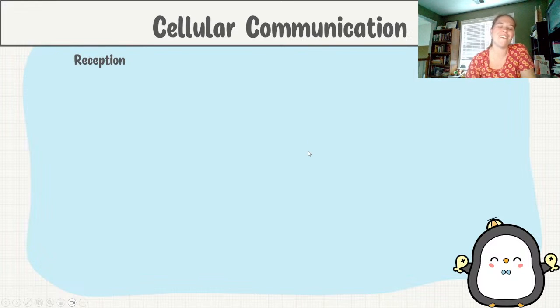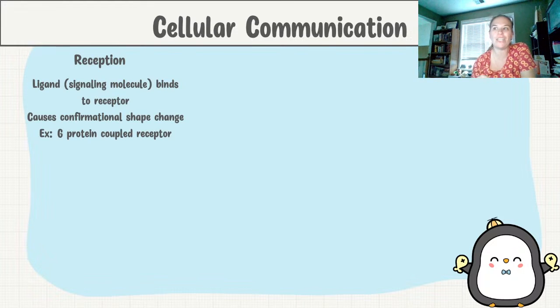So the first step of our cell communication is reception. Reception has to do with when our signaling molecule, our ligand, is going to bind to the receptor.